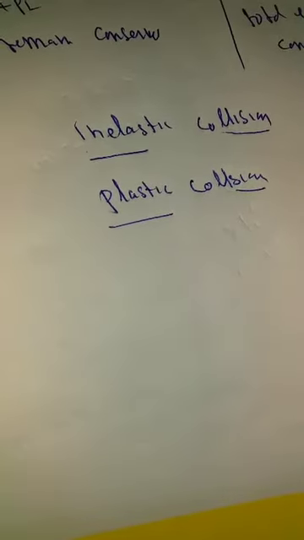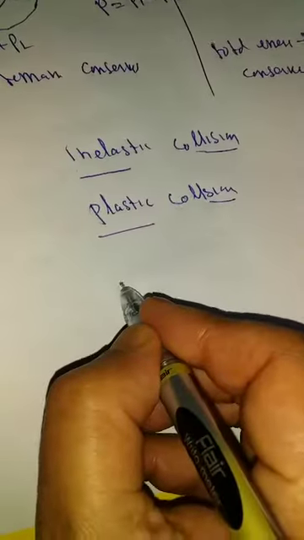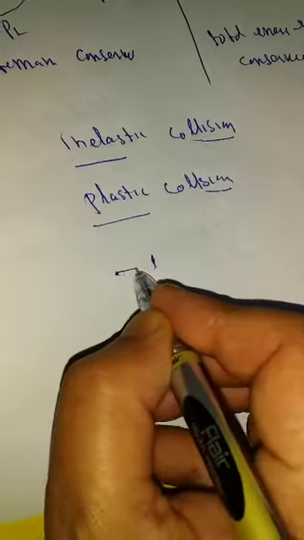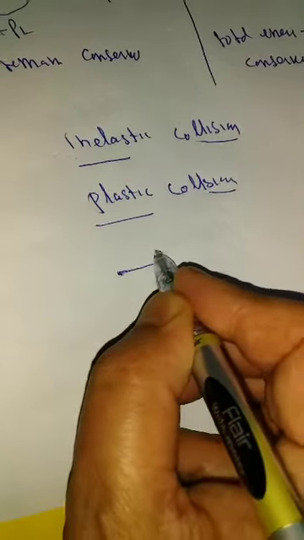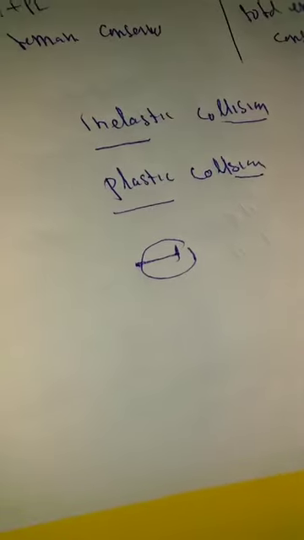Suppose, a simple example I give you, when a bullet hits a wooden block, अगर एक बुलेट है यहाँ, ये वुडन पीस को हिट कर रहा है, it collides here, that means it will stick in one body. This type of collision is called plastic collision. It is the special case of inelastic collision.